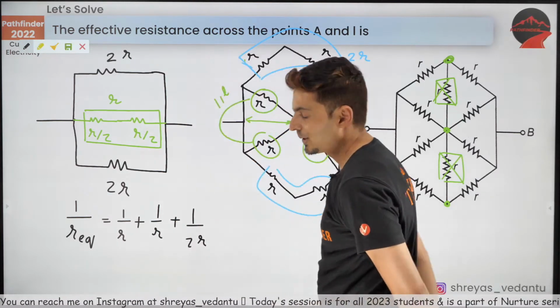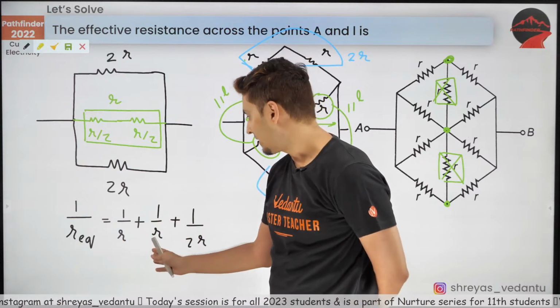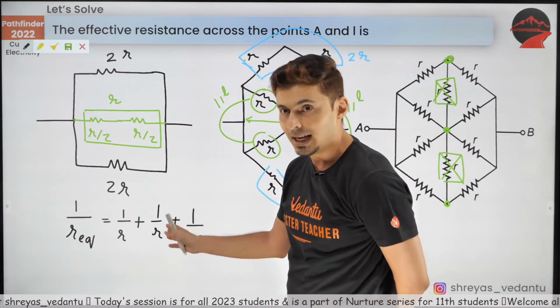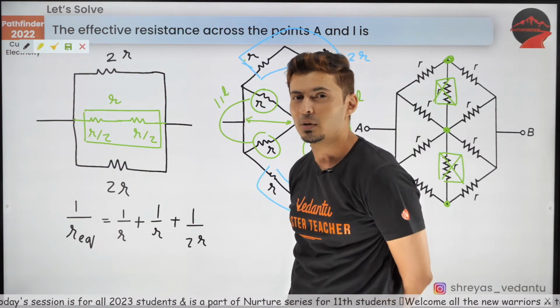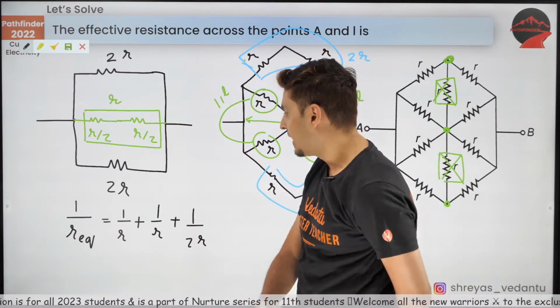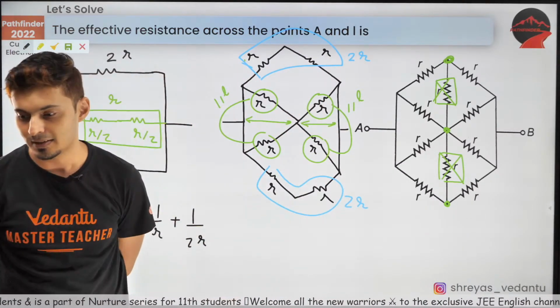Okay, final answer. Yes, come on, guys. 1 by R plus 1 by R is 2 by R, plus 1 by 2R. Come on, 2 plus 1 by 2, that's 5 by 2. So come on, guys, 2R by 5 should be the final answer.